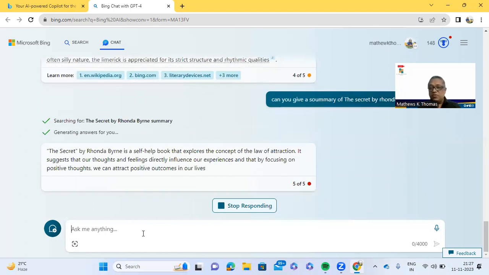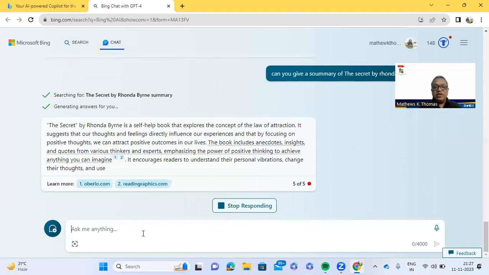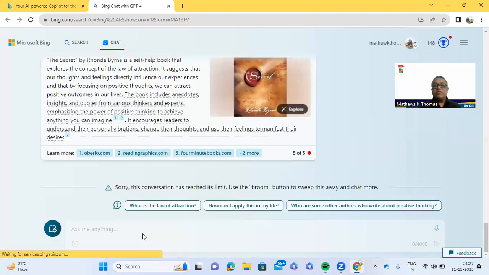So it is based on the law of attraction. Many of you must have read this. It suggests that our thoughts and feelings directly influence our experiences, and we should have positive thoughts. So it's basically on that, and it's given you the link of the book. And if I want to read more on the book, it will give you this option of exploring. So this is an amazing thing.